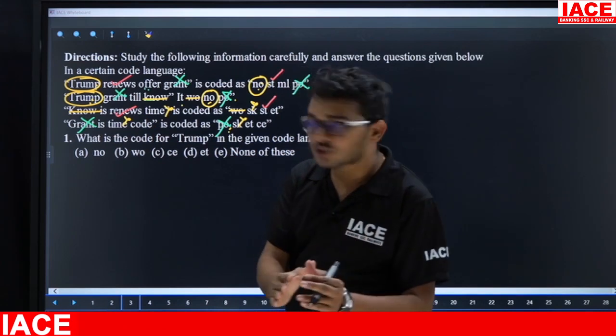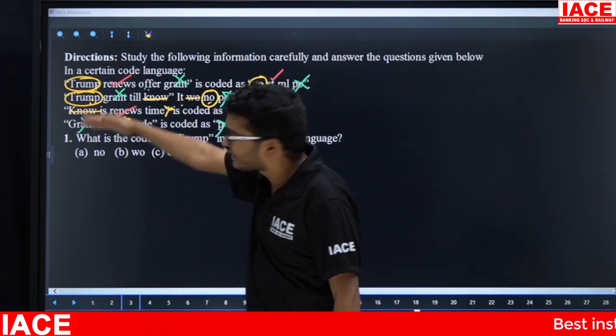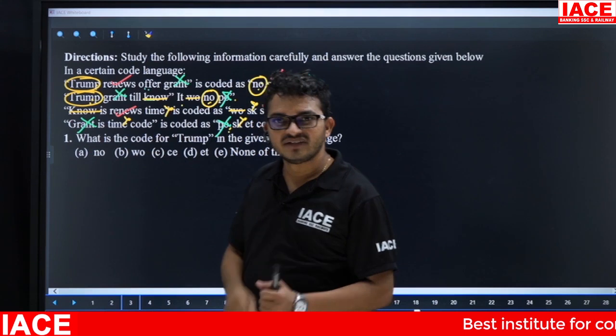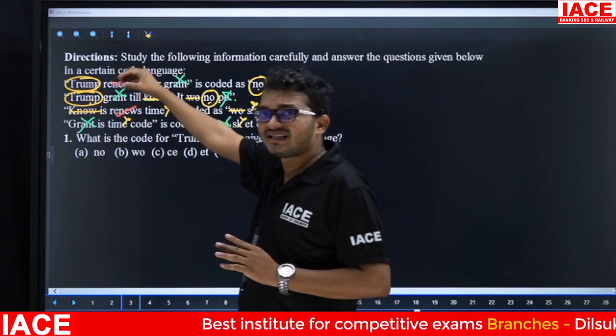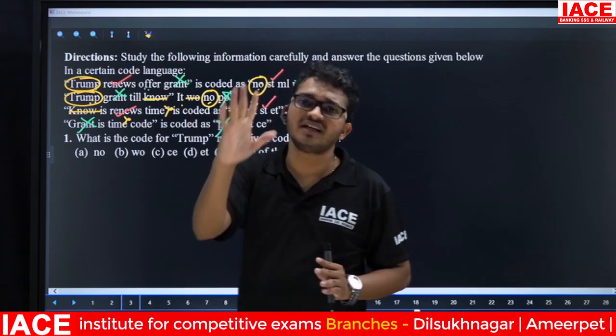Friends, if it is a classroom, we will take the first line and then compare with the remaining lines. But if it is an examination hall, we are able to solve it directly. One question I will explain in the basic way. The next question I am going to solve directly.